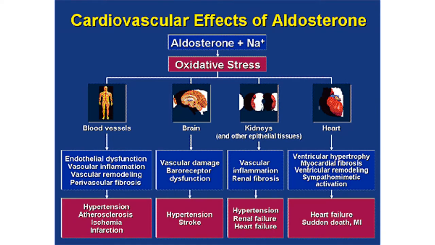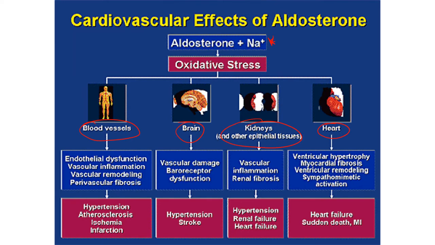Now, again, some cardiovascular effects of aldosterone. Again, just some very negative things here. It does affect blood vessels, it affects the brain, it affects the kidneys, and it affects the heart. So having too much salt because of too much aldosterone affects many different organs.